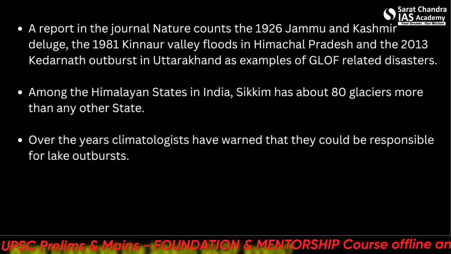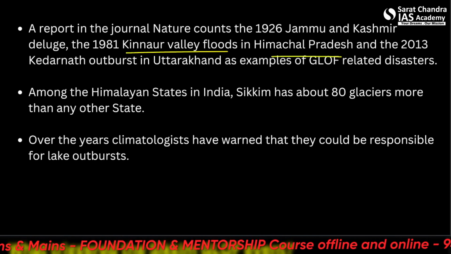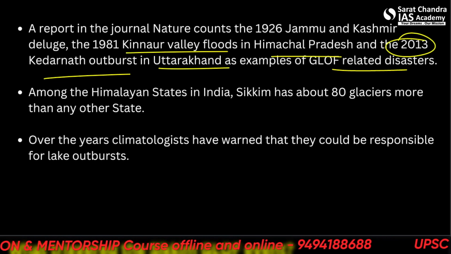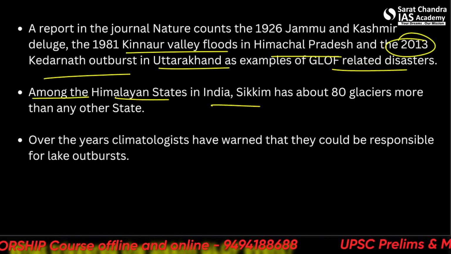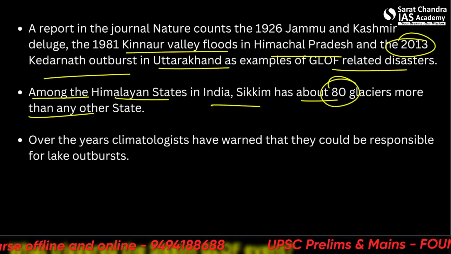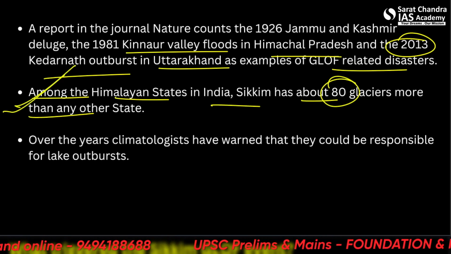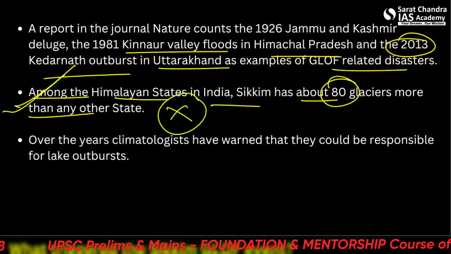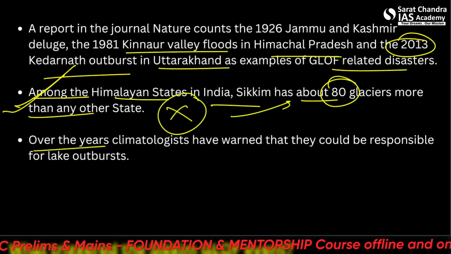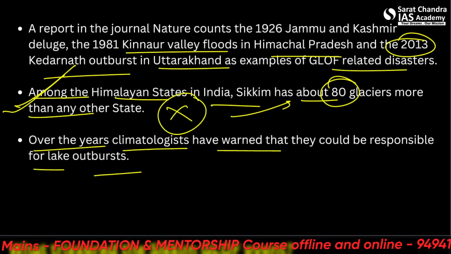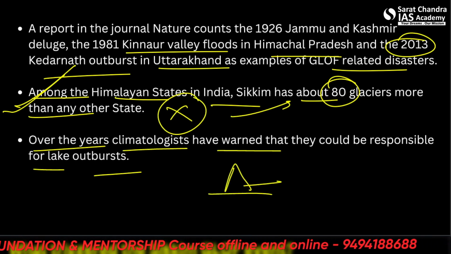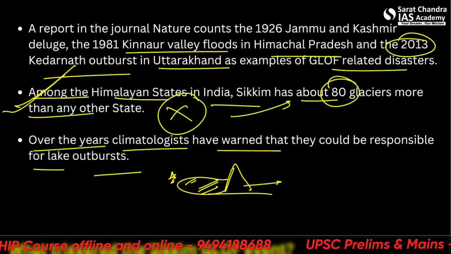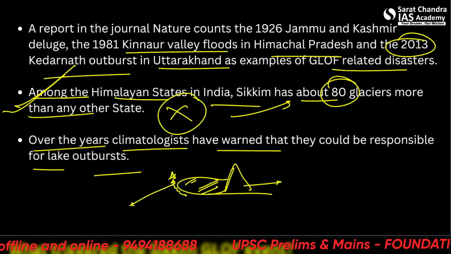So similar disasters have been the Kinnaur Valley floods in Himachal Pradesh and the Kedarnath outburst in 2013. Among the Himalayan states in India, Sikkim has about 80 glaciers, more than any other state. So this can also be termed as a fact, which state has the most glaciers. It's not Uttarakhand, it is Sikkim. Over the years, climatologists have warned they could be responsible for lake outbursts. So it's a simple phenomenon. Glacier recedes, a lake is formed. When the moraine breaks, then there is a GLOF.